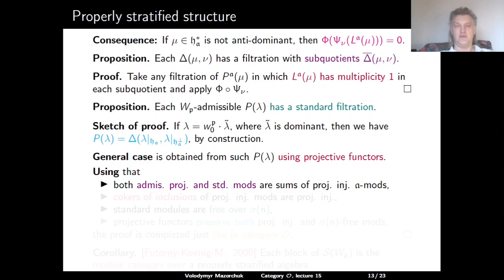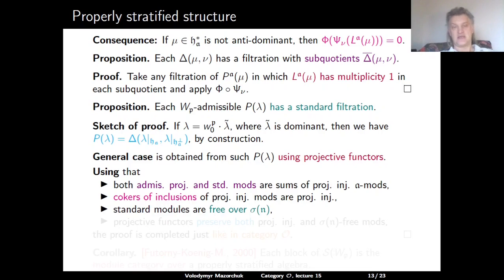So here we use that both admissible projective modules and standard modules are sums of projective-injective A modules, possibly infinite sums. Then cokernels of inclusions of projective-injective modules are projective-injective. That standard modules are free over U(sigma(n)), so here n is the nilradical of our parabolic subalgebra, and sigma is an anti-involution of g, which maps positive roots to negative roots.